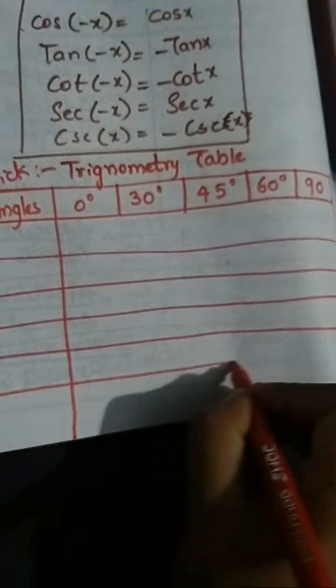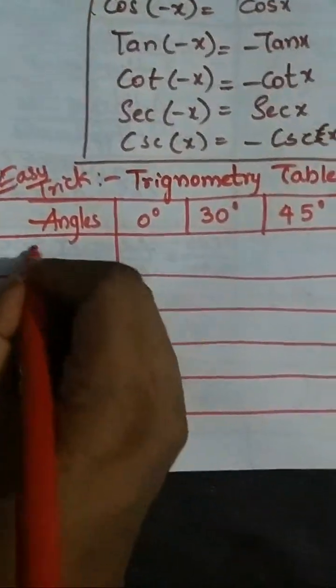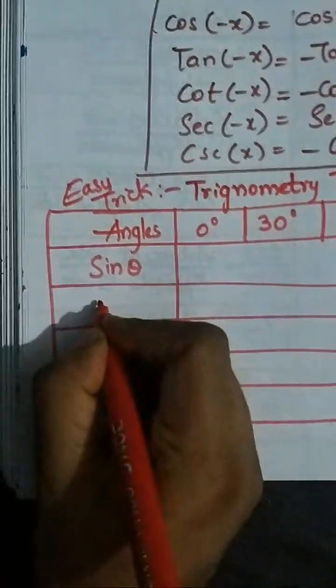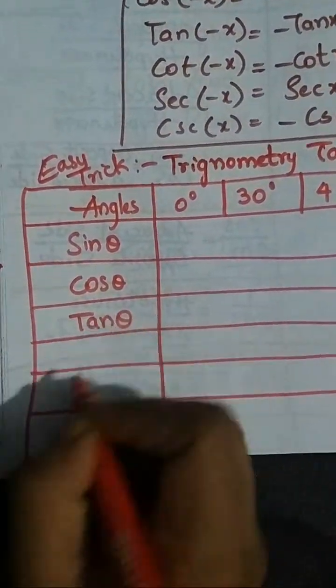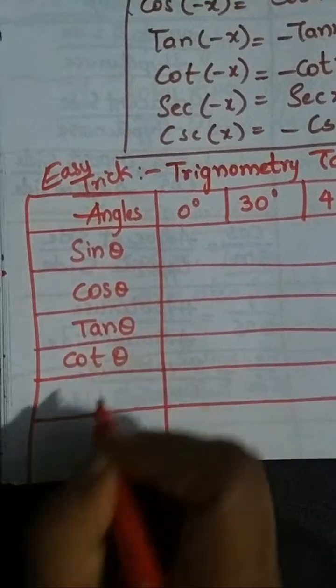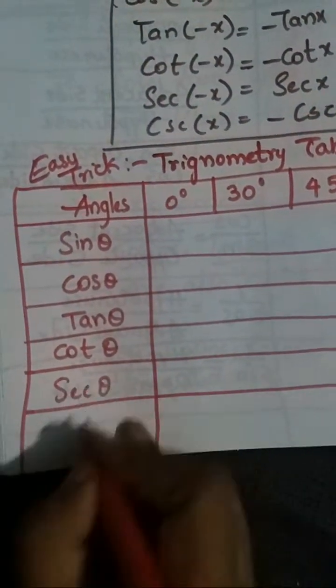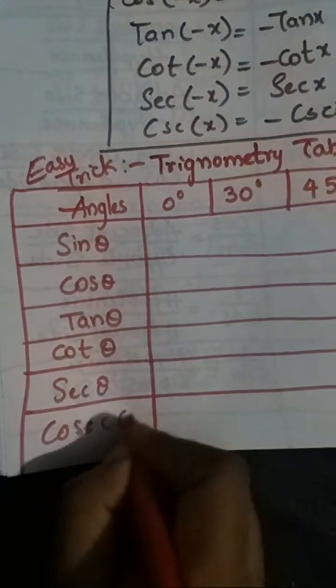Let us start with the six basic functions I have explained: sine theta, cos theta, tan theta, cot theta, sec theta and cosec theta.